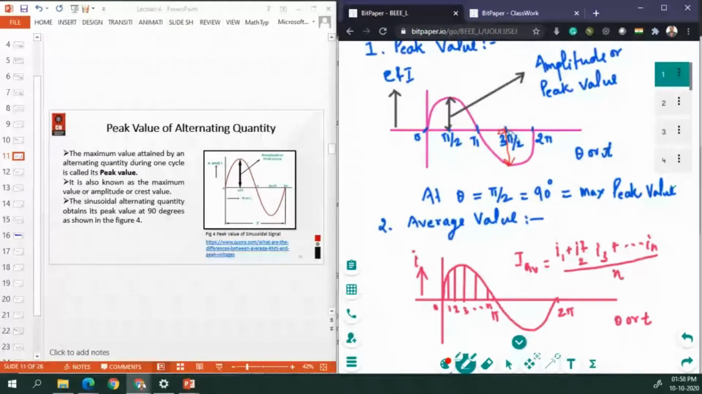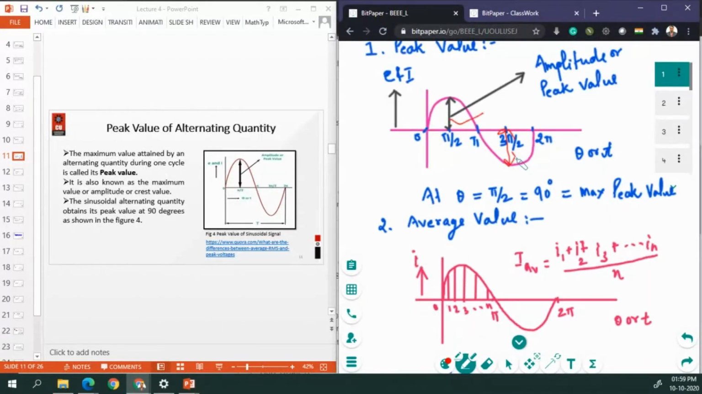Why is this happening? Because at the angle of 90 degrees, maximum flux is cut. There are north and south poles, and there is a conductor in between. The magnetic field cuts this conductor at the angle of 90 degrees, and maximum flux is cut at that point in time. So the current and the EMF will appear at their maximum.